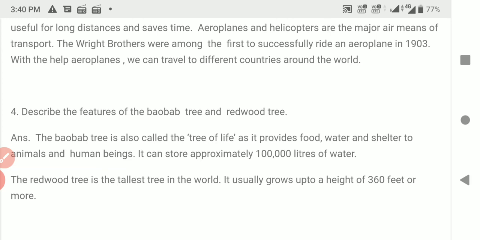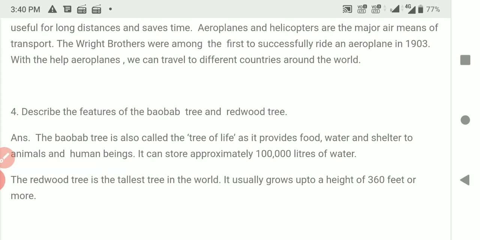We have done this one. You have to also write down the answer of these questions in the notebook. Link of this one is given in the description box. You can check out from there and write down answers in your notebooks properly. Your writing should be neat and clean.